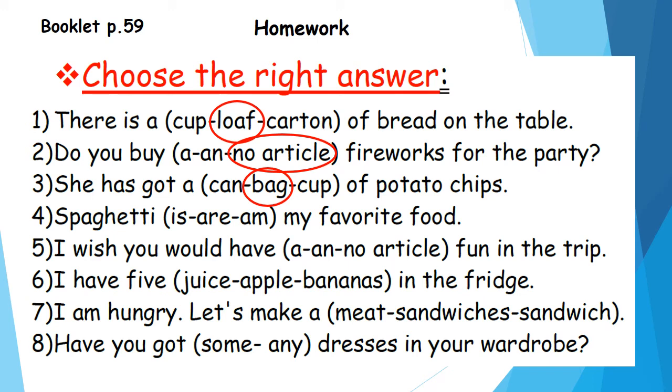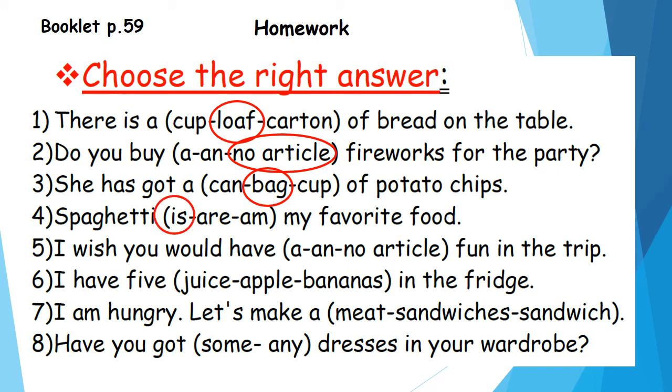Number 4. Spaghetti is or am my favorite food. Yes, spaghetti is an uncountable noun. And you know that uncountable nouns must be followed by a singular verb. So I will choose what? Is. Spaghetti is my favorite food.